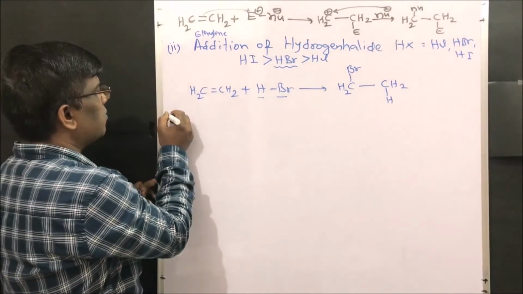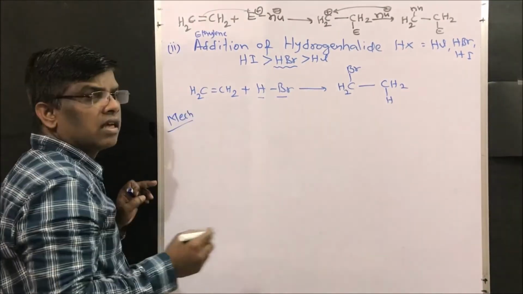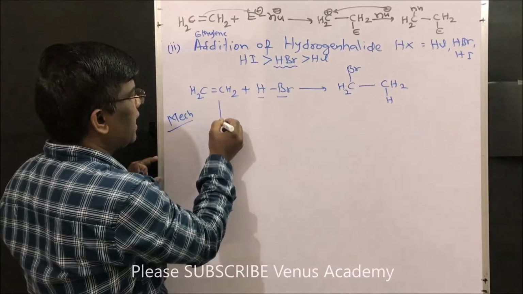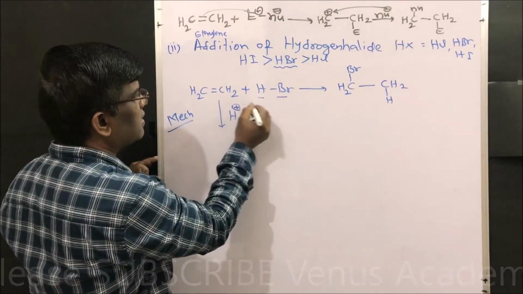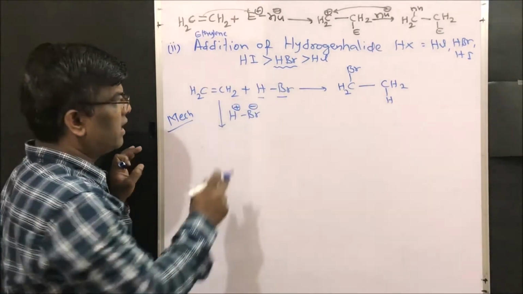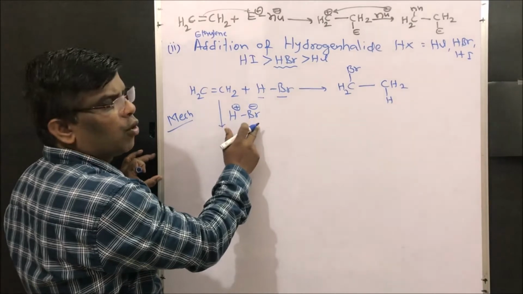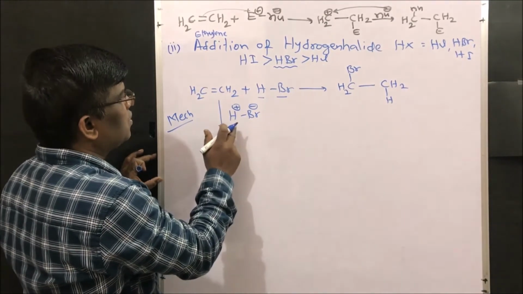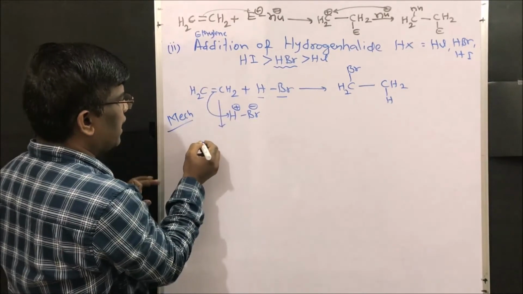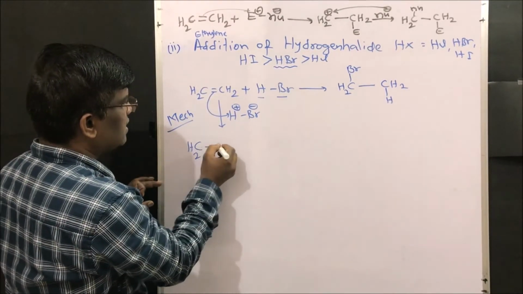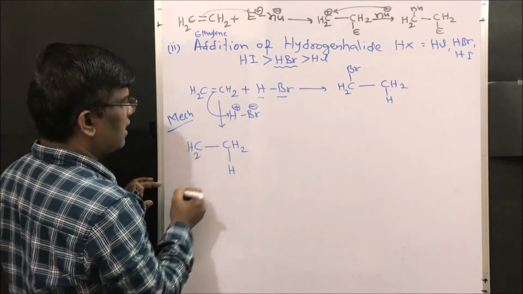What is the mechanism? Let us discuss the mechanism. Since we are taking HBr, HBr is nothing but H plus and Br minus, isn't it? Heterolytic fission takes place to give H plus ion and Br minus. This H plus ion adds fast to the alkene to give this intermediate where hydrogen is added here, right friends?